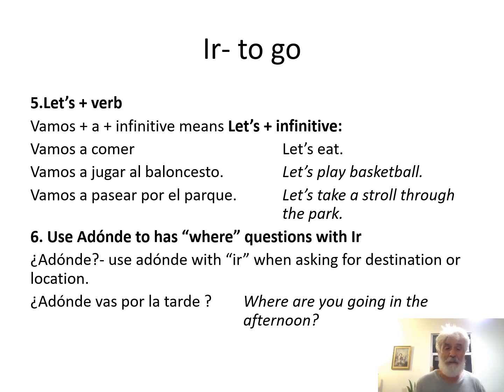So let's eat would be vamos a comer. This could also mean we are going to eat, but it's the way you say it. If you say it with enthusiasm, you're kind of taking a leadership role and you're telling people, let's go and eat. So if you exhort people, as you state this, vamos a comer, you're saying, let's go to eat. So you just take vamos and a, and you add in a verb infinitive.